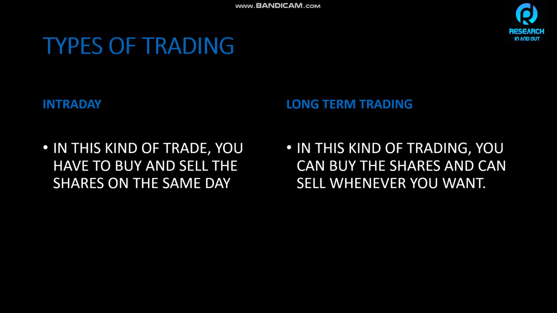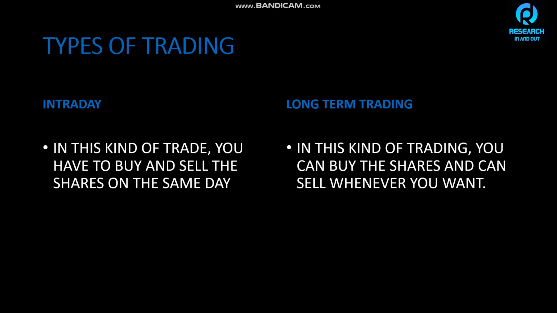So, types of trading. Intraday: the market opens at 9:15 and closes at 3:30. In this kind of trade, you buy a share after 9:15 and you have to sell it before 3:20. You can't keep it till 3:30, by the way. If you are not selling that share, your stockbroker will automatically sell it at whatever price is there.